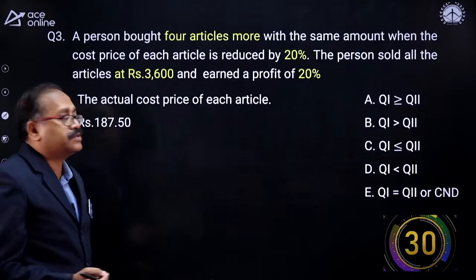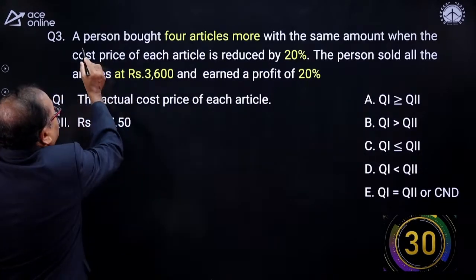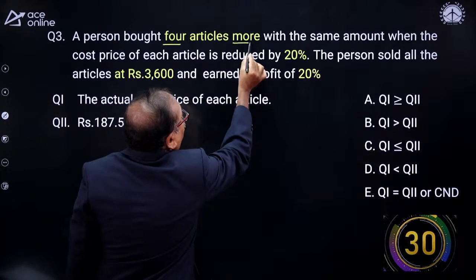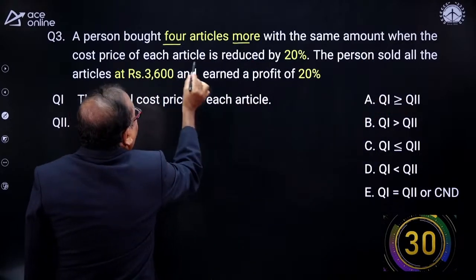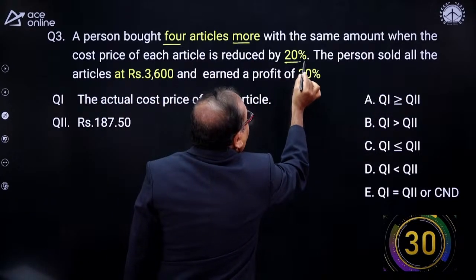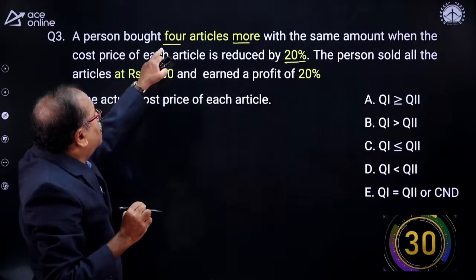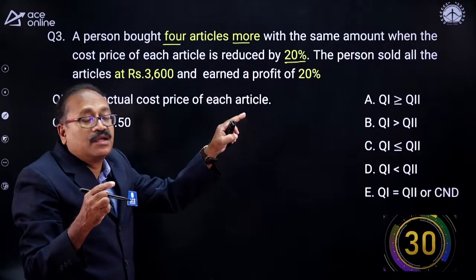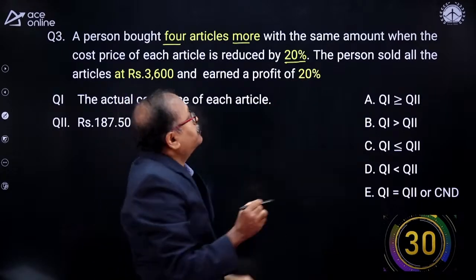Here is your third question. A person bought 4 articles more with the same amount when the price of the article is reduced by 20%.